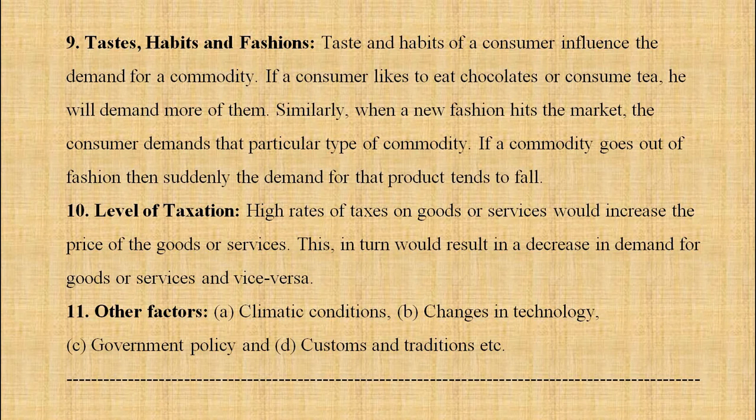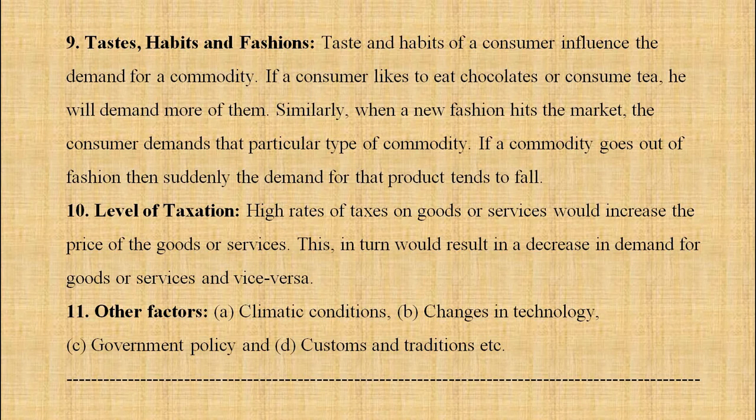Next, level of taxation. High rates of taxes on goods and services would increase the price of the goods and services. So that would result in a decrease in demand for goods or services and vice versa. See, when the taxes are very high, then commodities become very, very costly because the producer is covering the tax in the price. Then the demand for that commodity goes down. And if the tax is not there, then it becomes a cheap commodity. So people will go and buy them because their prices are less.